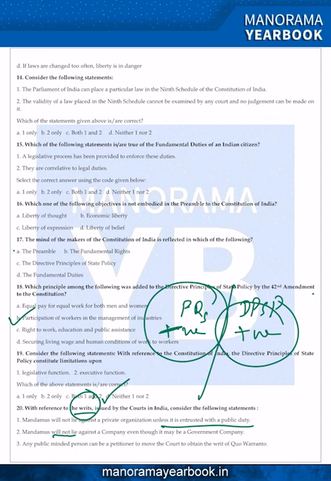Third, any public minded person can be a petitioner to move the court to obtain the writ of quo warranto. So the third statement is correct. Quo warranto is issued by the court to inquire into the legality of the claim of a person to a public office. So it prevents that office from becoming dictatorial or authoritarian. Unlike other writs, this can be sought by any interested person, and not necessarily by the concerned person. So any interested person can file quo warranto.